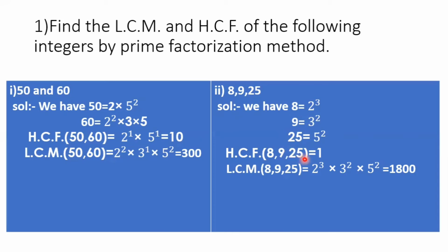If 1 is the HCF of numbers, then those numbers are called relatively primes or co-primes. So the product of the relatively primes is the LCM of those numbers. So LCM of these numbers is 2 cube into 3 square into 5 square. That is 8 into 9 into 25. 1800 is the LCM of those numbers.